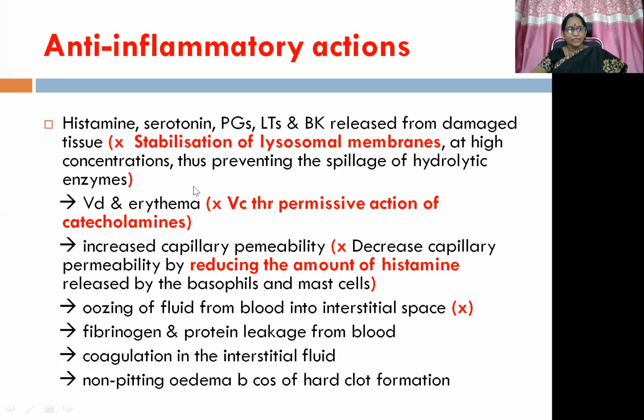Then there is a possibility of liberation of histamine, serotonin, prostaglandins, leukotrienes, and bradykinin from the damaged tissue. This is combated with the stabilization of lysosomal membranes at high concentrations of glucocorticoids, thus preventing the spillage of hydrolytic enzymes. Because of these factors, histamine, serotonin, and other inflammatory mediators are liberated, and they result in vasodilatation and erythema.